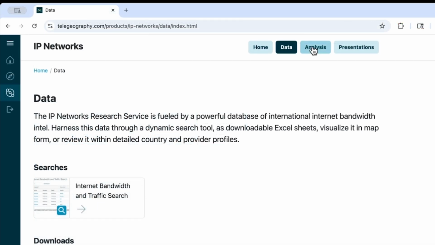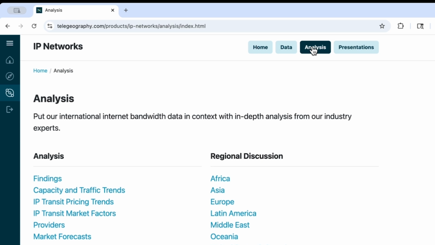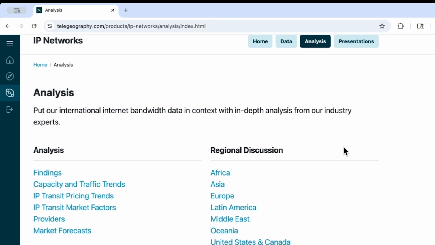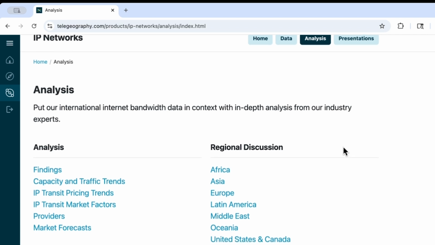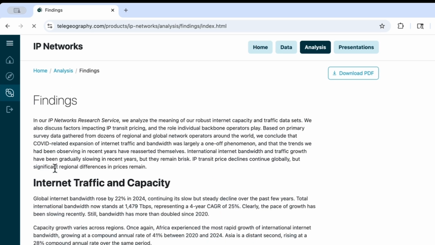So let's look at our analysis section. So as you can see, the data section provides an enormous amount of data and information on international bandwidth and traffic, but what does it all mean? We put a lot of effort into trying to interpret this data and the trends that we've been seeing in the international bandwidth markets for many, many years. And so here's an analysis section.